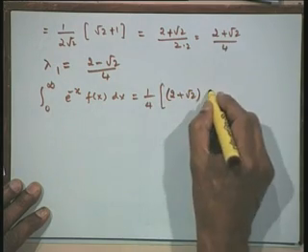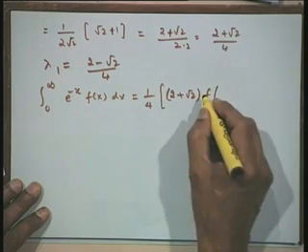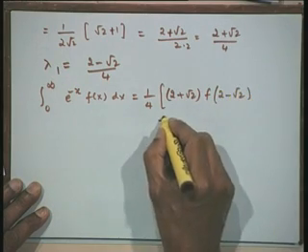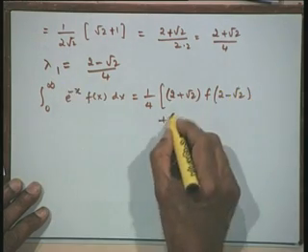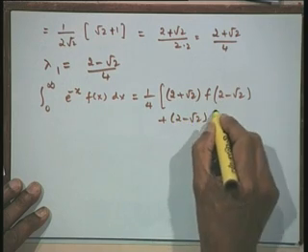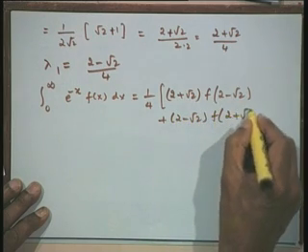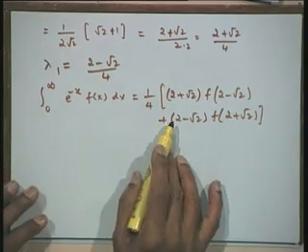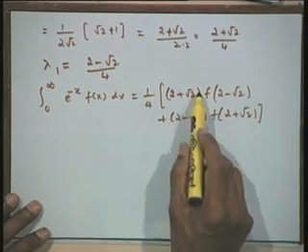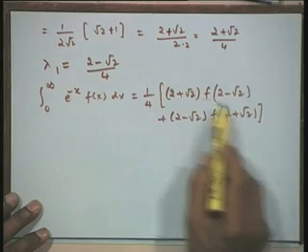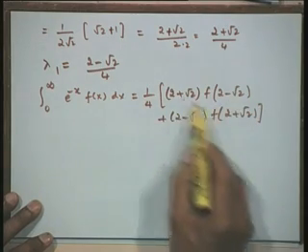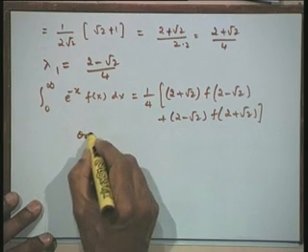I have written 4 outside, and the abscissa corresponding to this is the first abscissa 2 minus root 2, and the second one is 2 minus root 2, and the abscissa is 2 plus root 2. So, this 2-point formula is very easy to remember, that this particular argument that we have goes as the argument of this, and this argument comes as this. So, these numbers are the same, and this is of order 3.